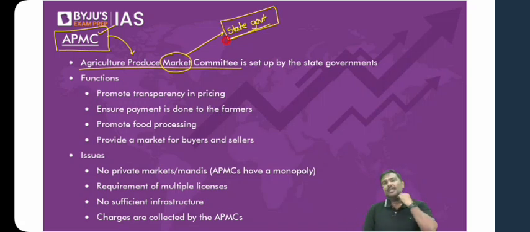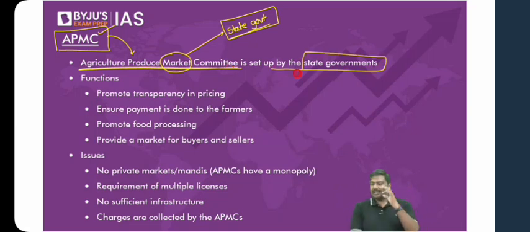So now you tell me, if there has to be an APMC, who should set it up? Is the logic okay? APMC stands for Agriculture Produce Market Committee. You want an APMC, who should be setting it up? The APMC has to be set up by the state governments. Remember this. The respective state governments will be setting up the APMCs. Now you will ask me, sir, what do you mean by APMC? You've written the long form, but what do you actually mean by this?